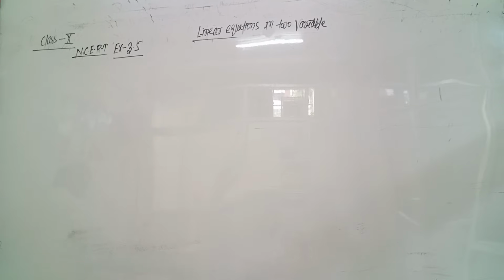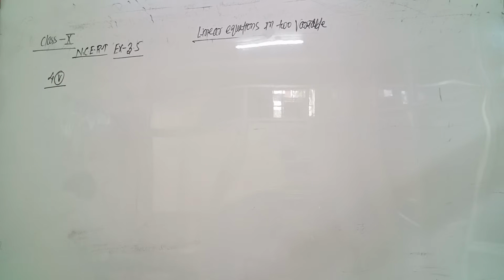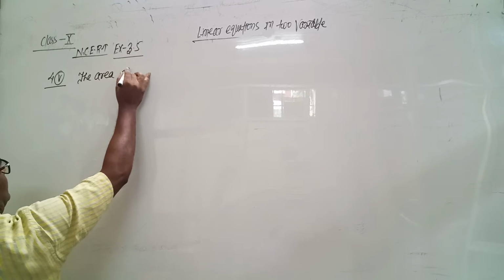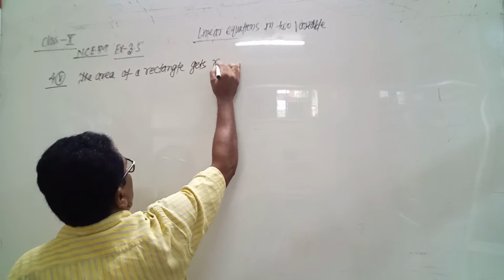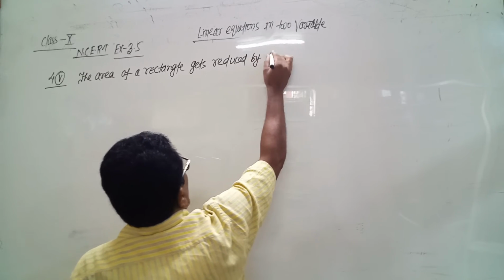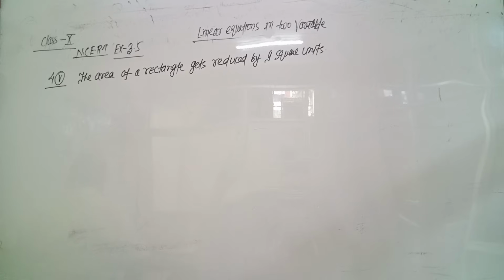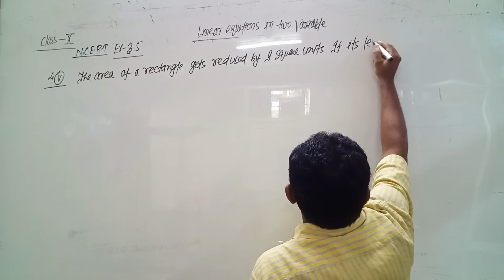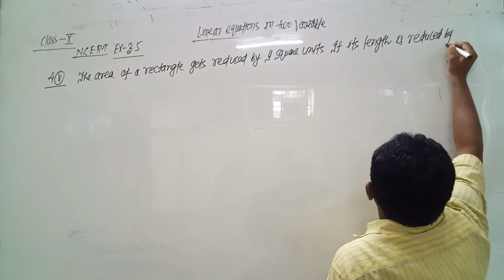See the fifth part of question 4. The area of a rectangle gets reduced by 9 square units if its length is reduced by 5 units.